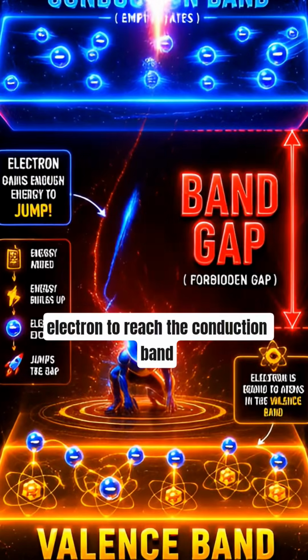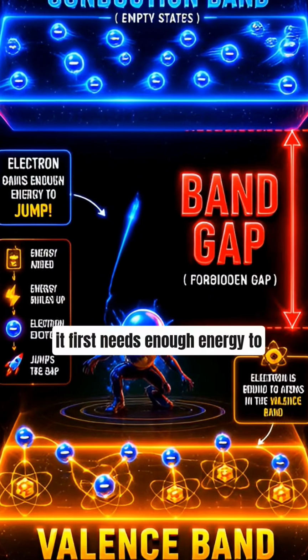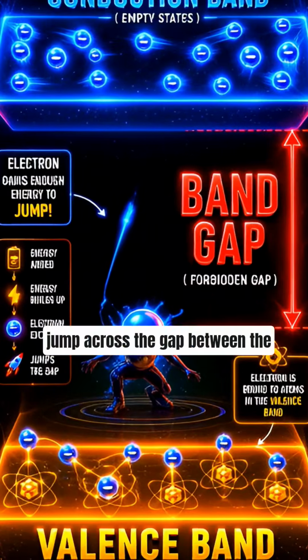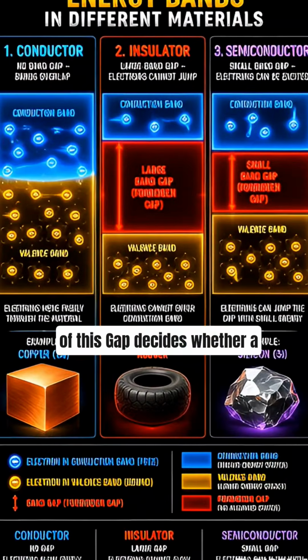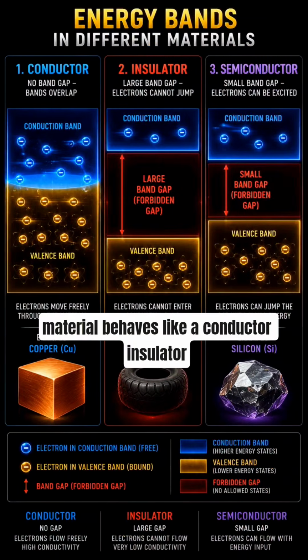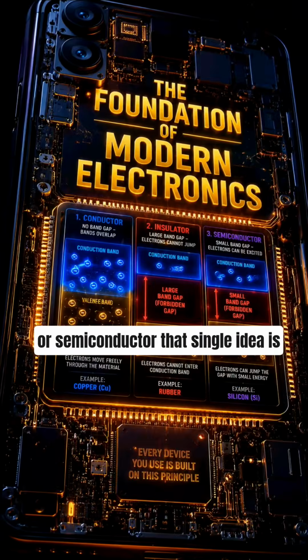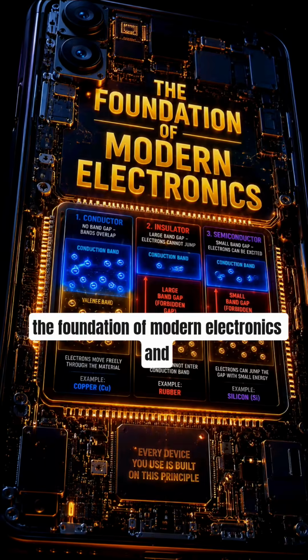But for an electron to reach the conduction band, it first needs enough energy to jump across the gap between the two bands. That gap is called the band gap. And the size of this gap decides whether a material behaves like a conductor, insulator, or semiconductor. That single idea is the foundation of modern electronics.